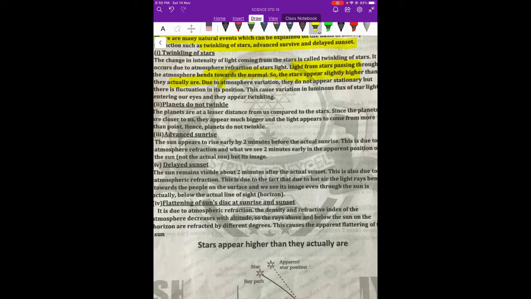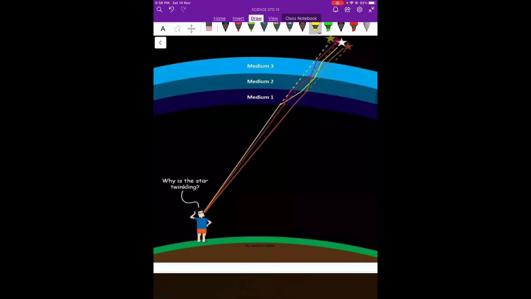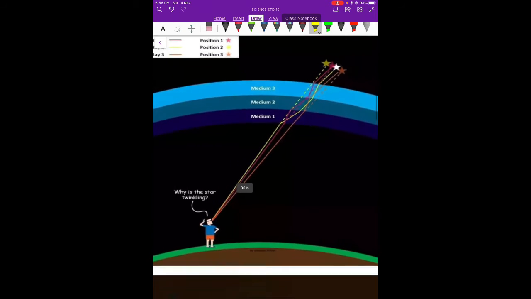So every second we see that the images are changing, apparent position. So this creates a twinkling effect, and we feel that the stars are twinkling. The stars are not twinkling, it is only an effect of the variation of the light. So we can see this here. So this is one good example.